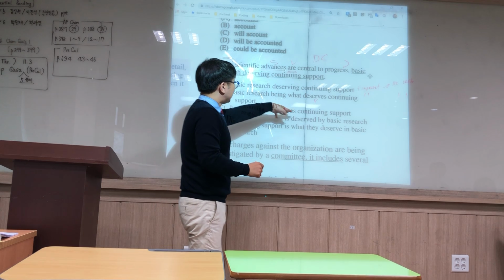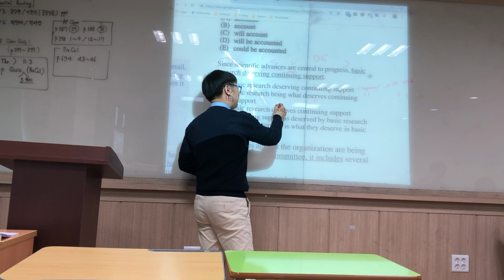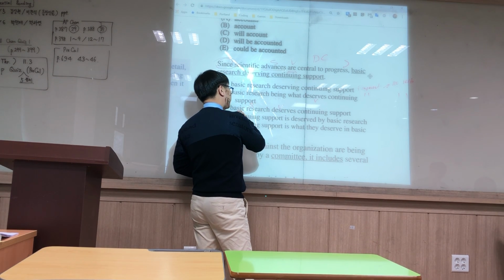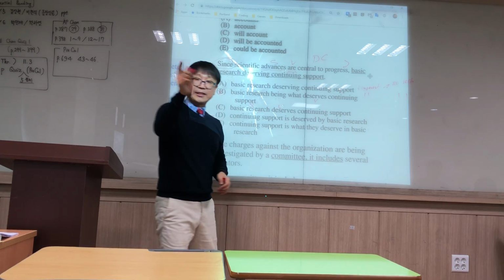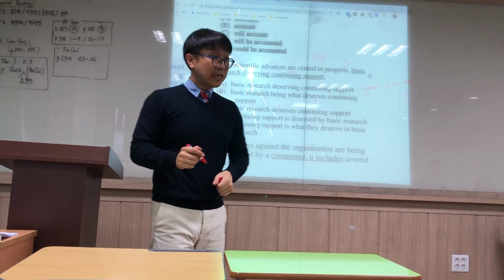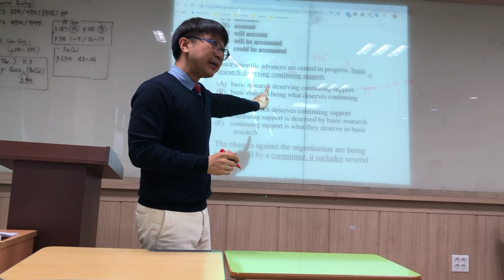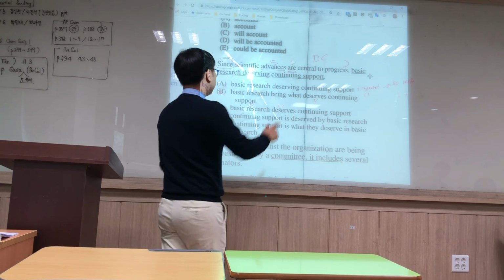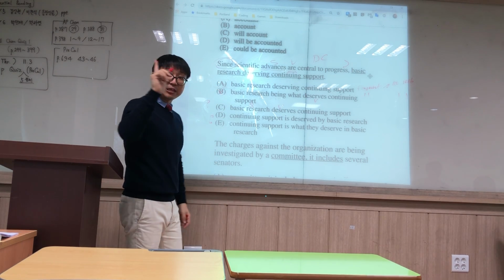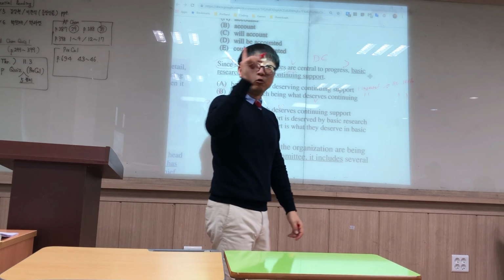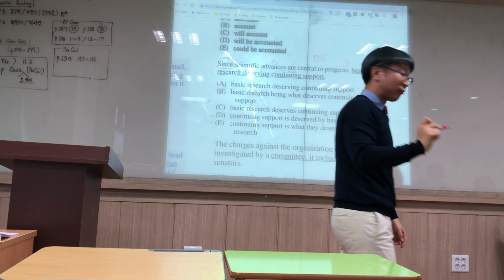"Basic research deserves." Now we have a verb and we have a subject. "Basic research deserves continuing support." Can that be a sentence on its own? 문장이 돼? 그것만 가지고? Yes. 문장이 돼. It can be a sentence on its own. So C looks okay, so we put a question mark because we want to make sure the other choices are also wrong or worse choices.